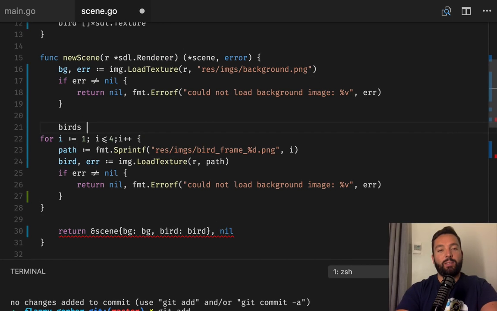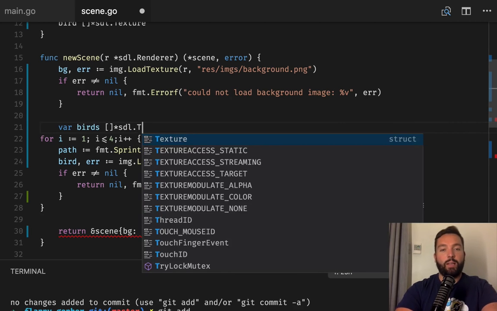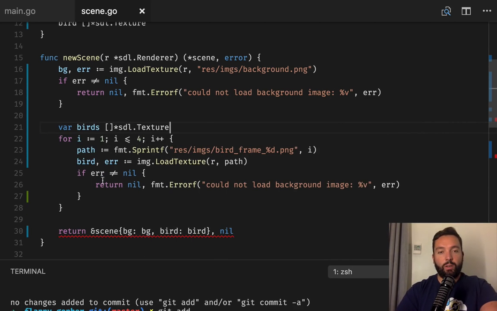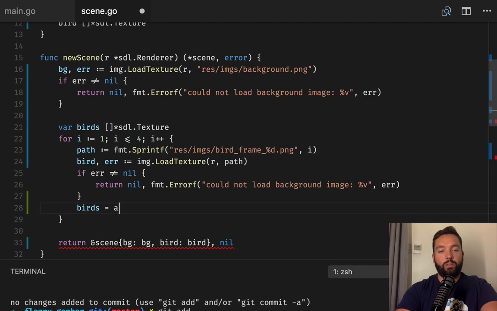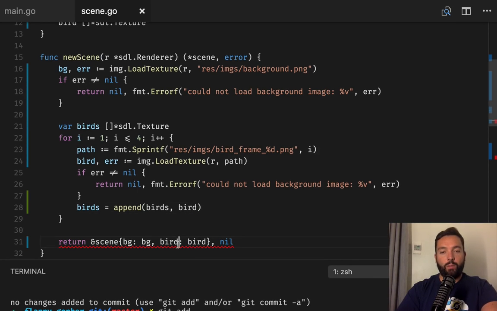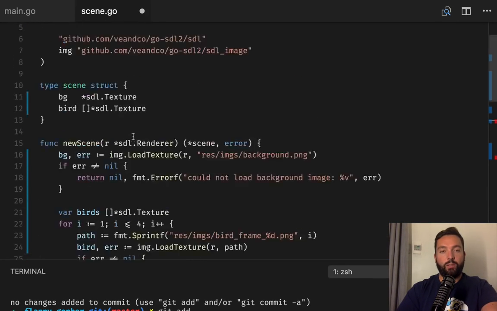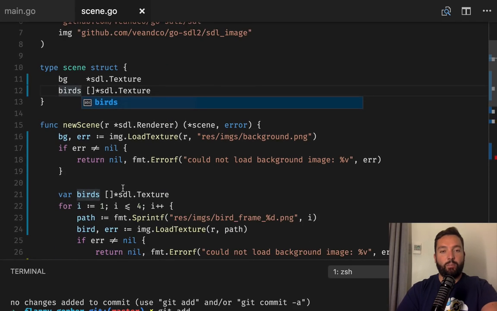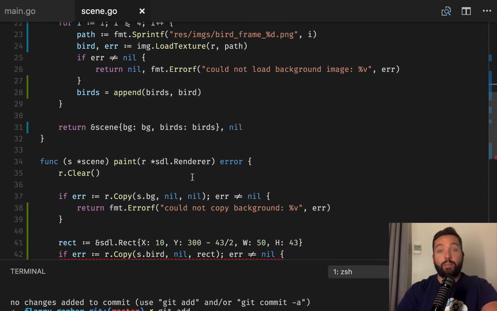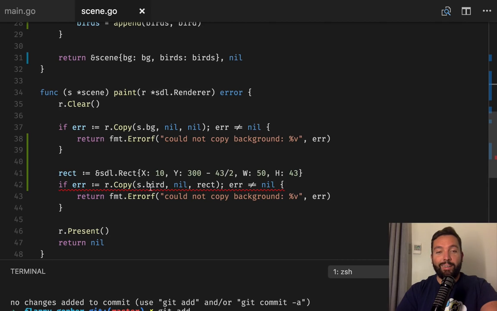Birds is a slice of textures, and we're gonna add birds. We're gonna add bird to birds, and then we're gonna use birds and birds and birds. Birds the word. That's a great Simpsons episode, by the way. And that's gonna be birds.